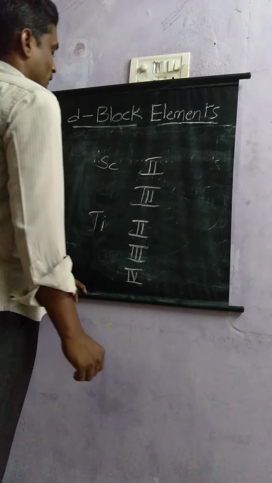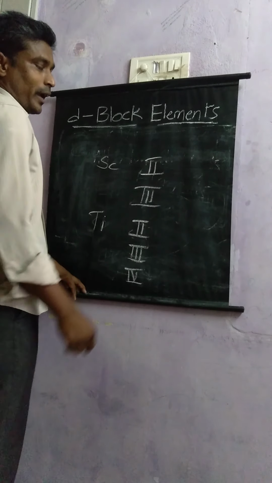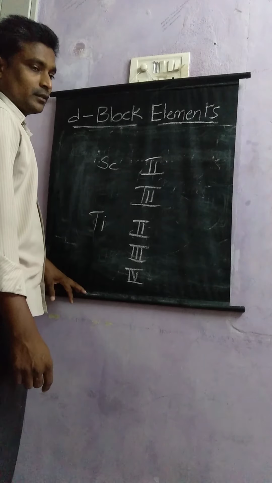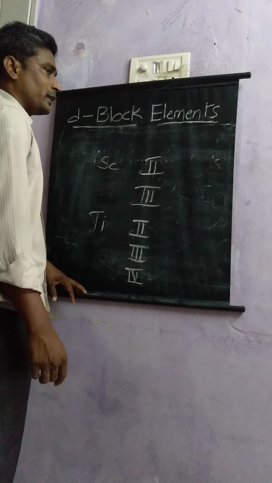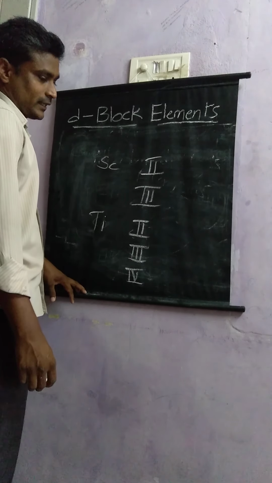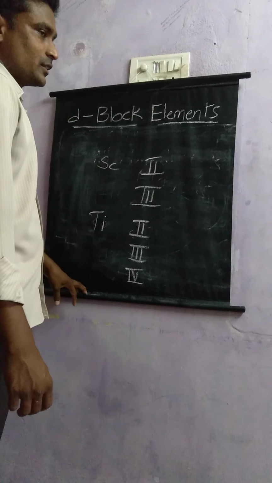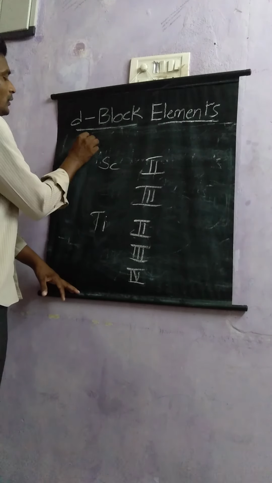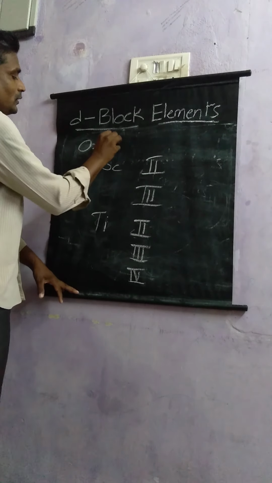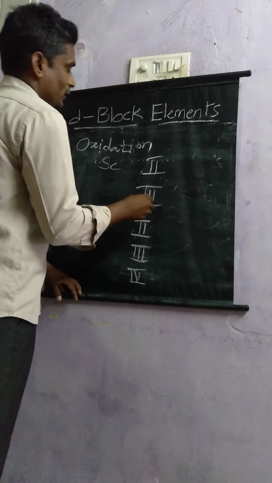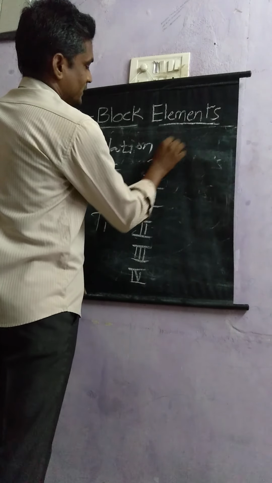So in this fashion, all D block elements or all D block metals except someone exhibit variable oxidation states. So oxidation states, that is our topic.